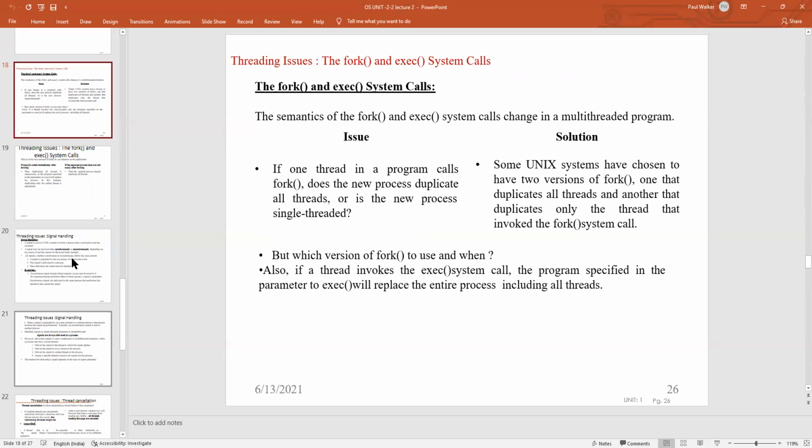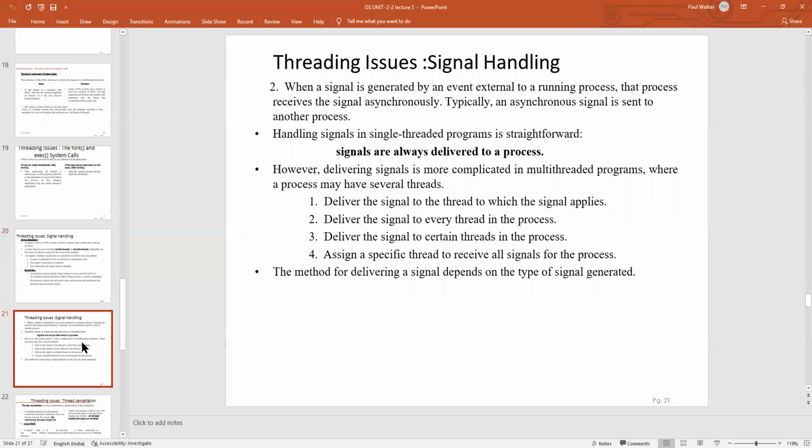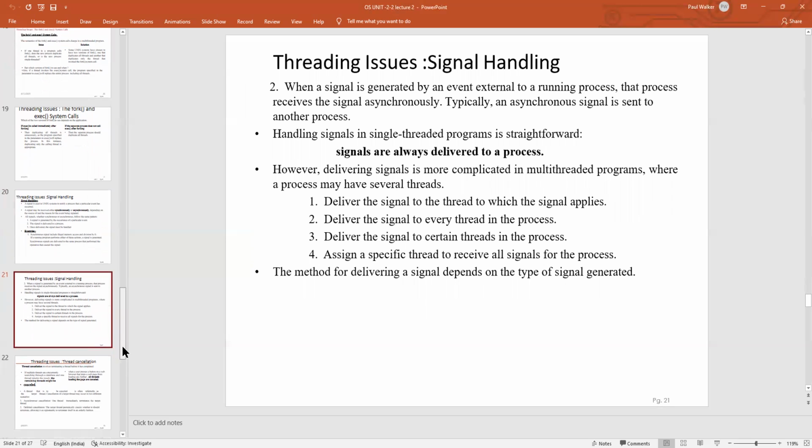Moving to the next one, that is signal handling. Here, signal handling is an important concept in the threading issues. It is used only in the Unix operating system. The signal that may be received is received synchronously or asynchronously, depending upon the source of the particular event that is going to be generated. A signal is generated by the occurrence of a particular event. The signal is delivered to a process. Once it is delivered, the signal must be handled. The other issue is that signals are always delivered to a particular process. The signal may be delivered to the thread that applies, or it may be delivered to every thread that is existing in a process.